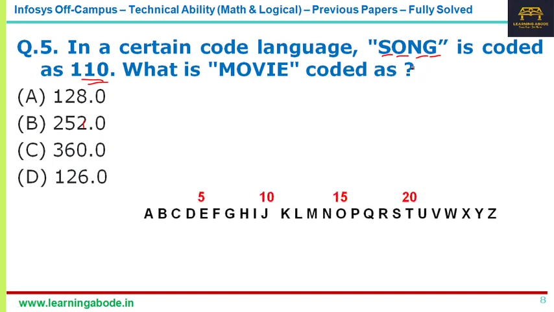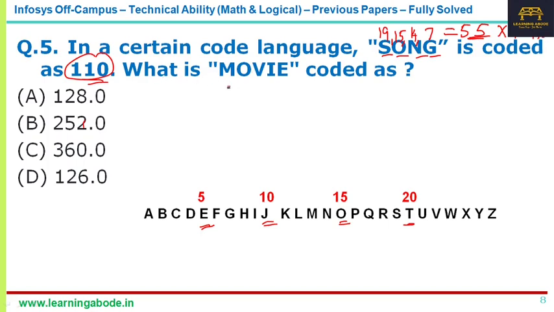For convenience, I'm having this. E is 5, J is 10, O is 15, T is 20. Which means S is 19, O is 15, N is 14, G is 7. Now 19 plus 15 is 34, 34 plus 14 is 48, 48 plus 7 is 55. The sum is 55. It is coded as 110, which means 55 into 2 is 110. So it is multiplied by twice.